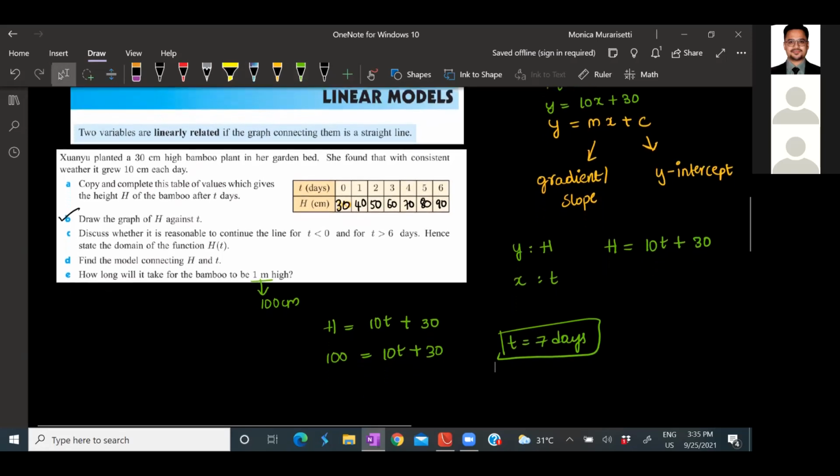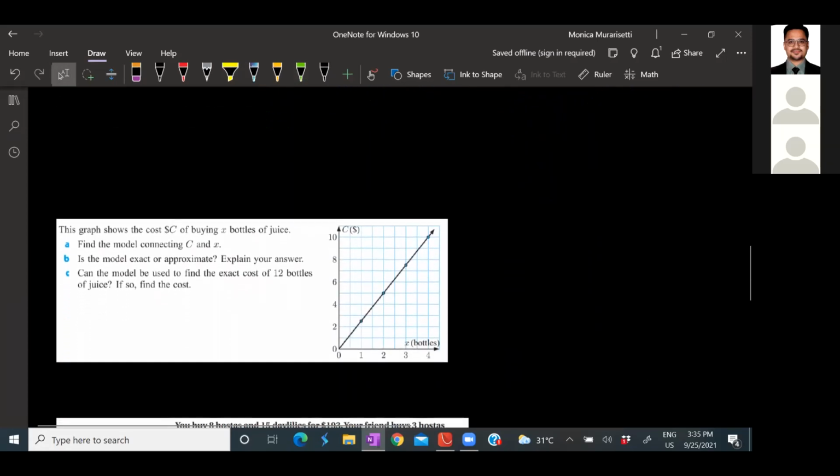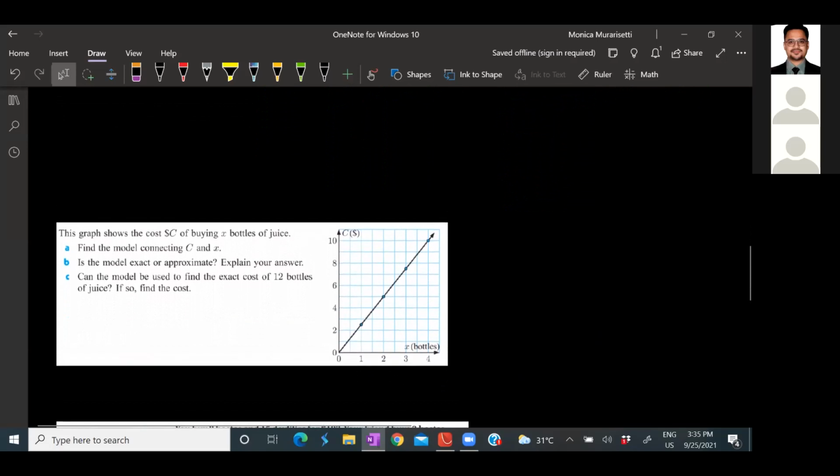Great. Now let's move on to a question. This will be something you all will try to solve. So again, this question is pertaining to linear functions. They're asking us to find the model of C connecting to X. So here again, as I said, model is nothing but finding the equation.